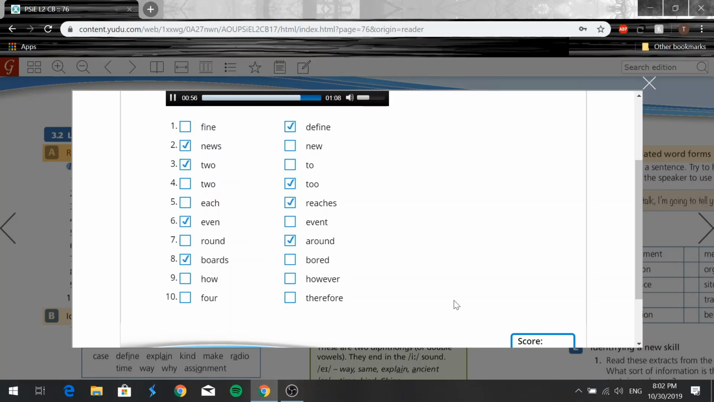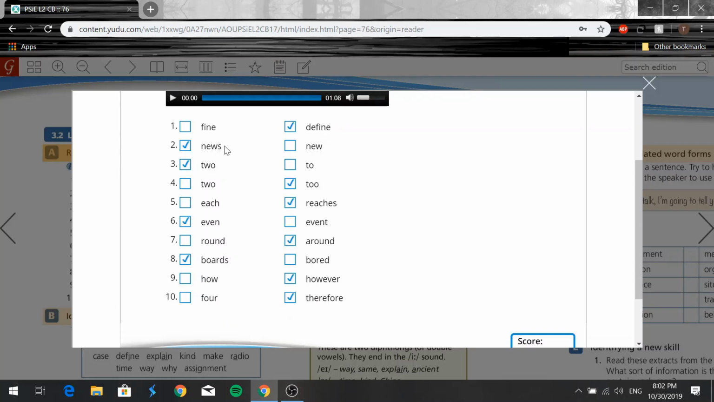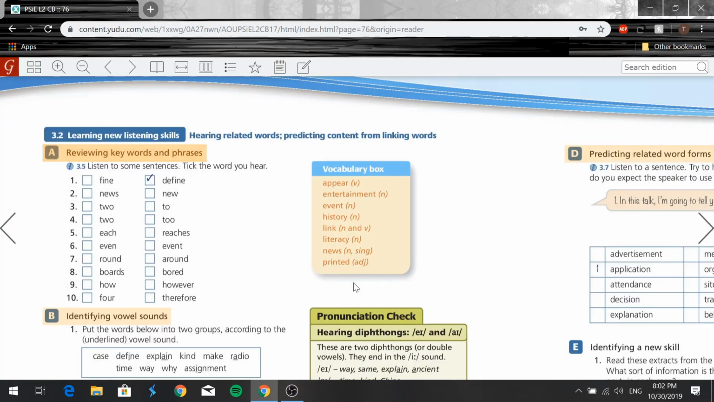9. However, most people could not read. 10. Therefore, this was not really mass media. Right, so these were the words that we heard. So we have define, news, to, right, different meanings, reaches, even, around, boards, however, and therefore. Okay, so that was exercise A.